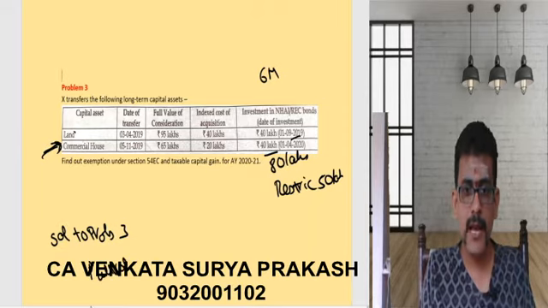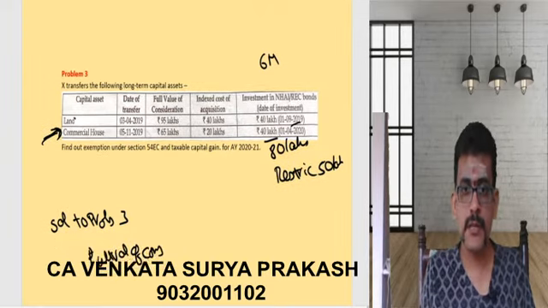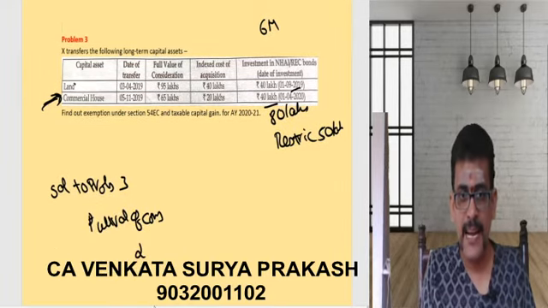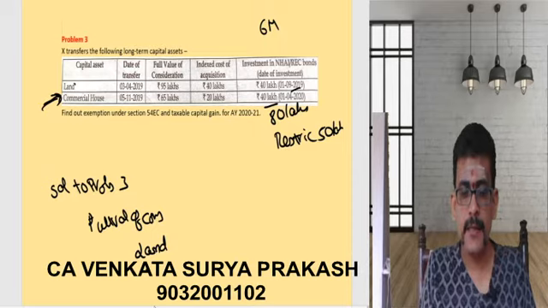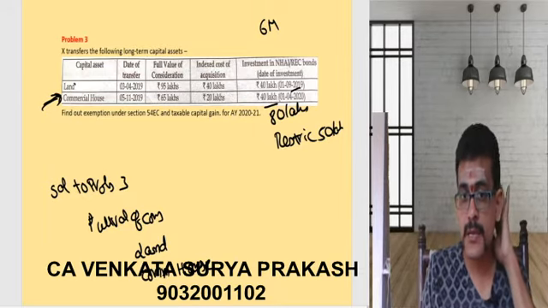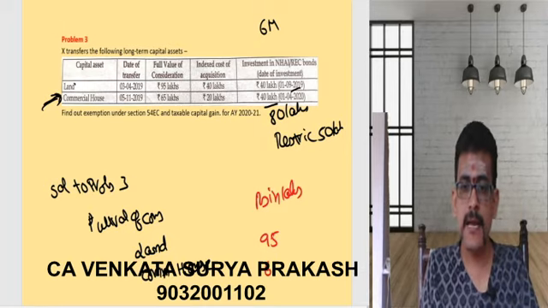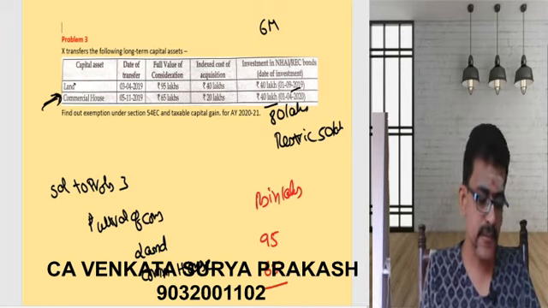Two assets are there: land, and next one, a commercial house. What is the consideration received there? 95 lakhs, rupees in lakhs, and this comes to 65 lakhs.